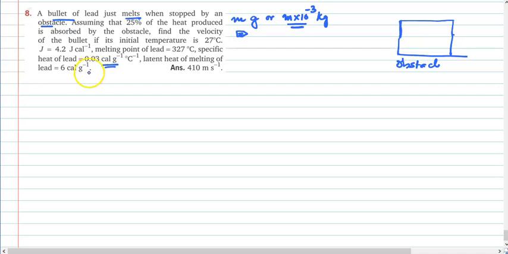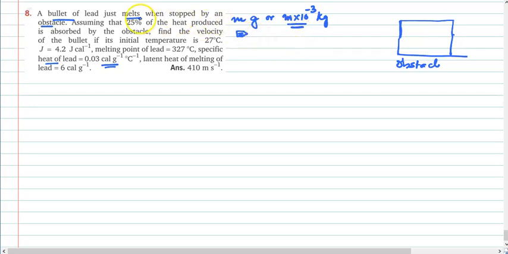यहाँ पर देख रहे हो ना, specific latent heat of lead किस में दे रखा है? Specific latent heat दे रखा है calories per gram में। तो मैंने bullet के mass को किस में ले लिया? m ग्राम। अगर ये m ग्राम है तो कितने kgs होने वाला है? m into 10 to the power of minus 3 kgs. Now thermodynamics में तुम्हें unit conversion करना, यही important है। इस पूरे topic में एक जो concept जहां पर बहुत बड़ा role play करेगा वो है unit conversion.